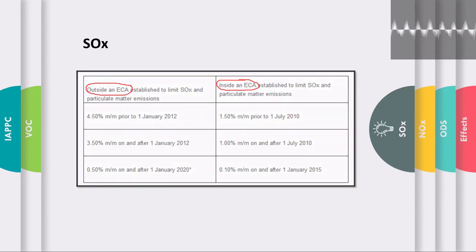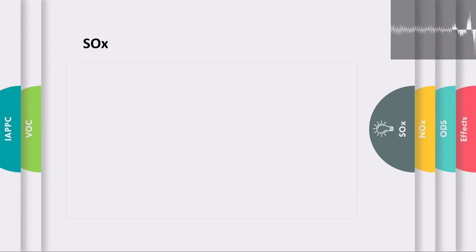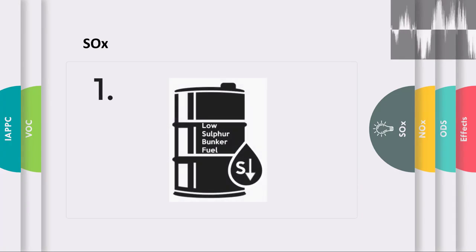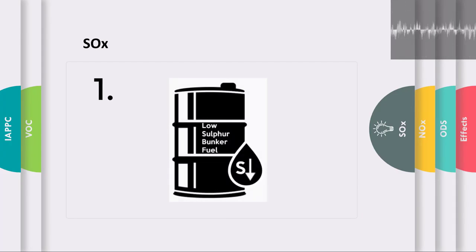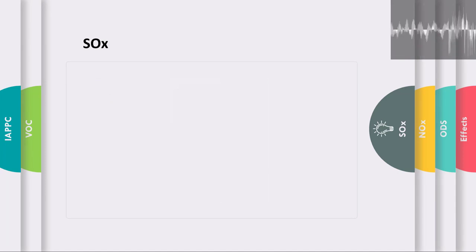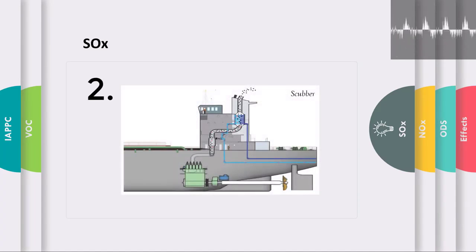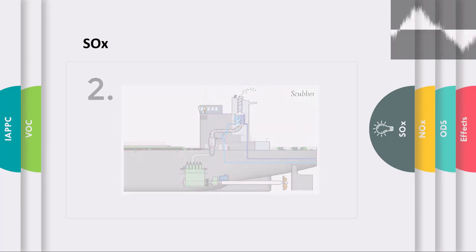There are commonly two ways by which ships reduce their SOx emissions to comply with these set regulations. First is changeover of fuel. Before entering a SOx emission control area, ships change over their fuel oil which they are presently using to a lower sulfur fuel oil to comply with the emission limits in an ECA. Another way to reduce sulfur emissions is the exhaust gas cleaning system, or commonly known as the scrubber. As the name suggests, the exhaust gas cleaning system cleans the exhaust gases produced after combustion of fuel and therefore reduces the sulfur content in it.